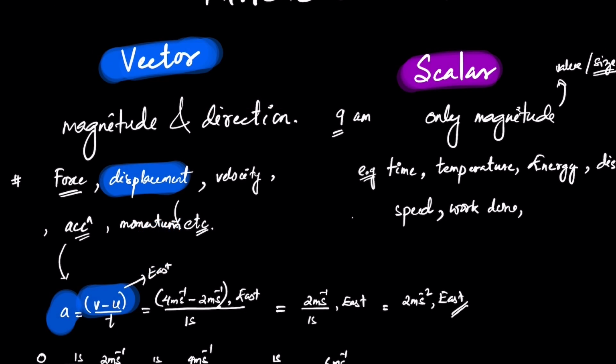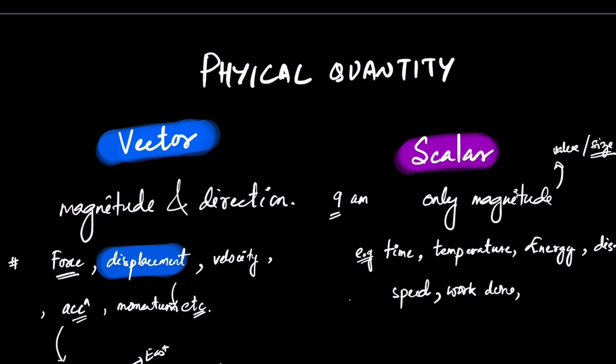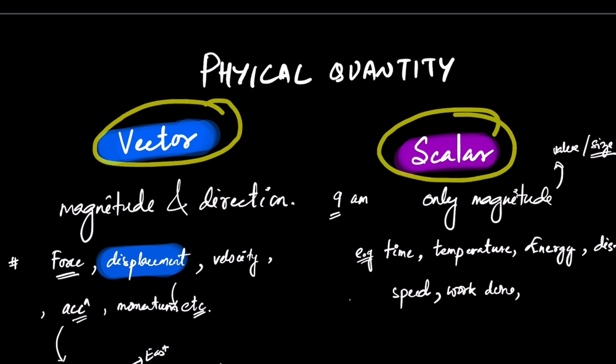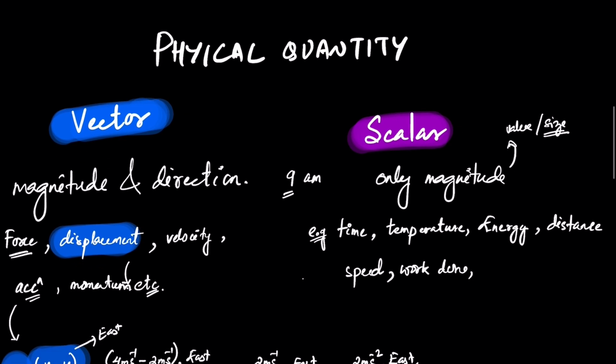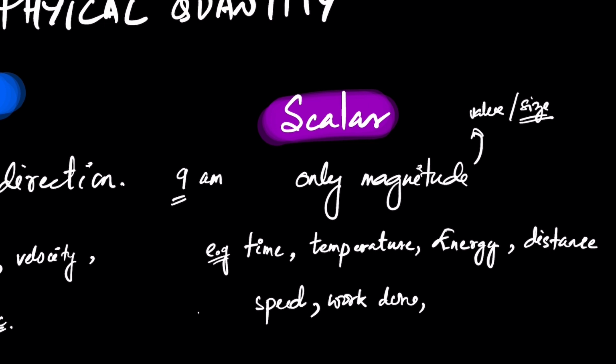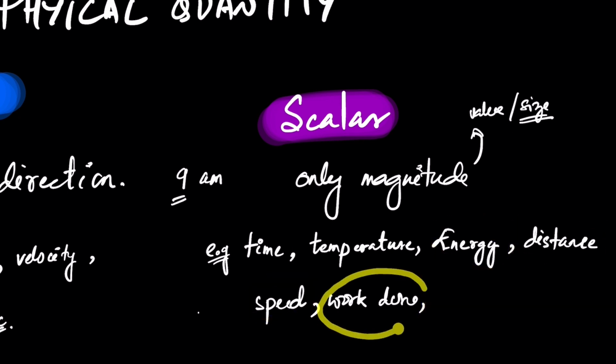Story short, any physical quantity is either a vector or a scalar. Scalars are those physical quantities which have a magnitude only and no direction. For example, time, temperature, energy: no direction needed. Distance, speed, work done are also scalars. Work done in simple terms in physics has a technical definition.